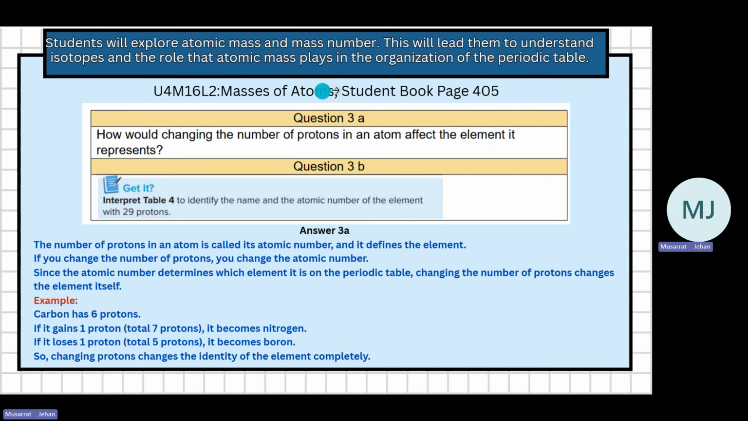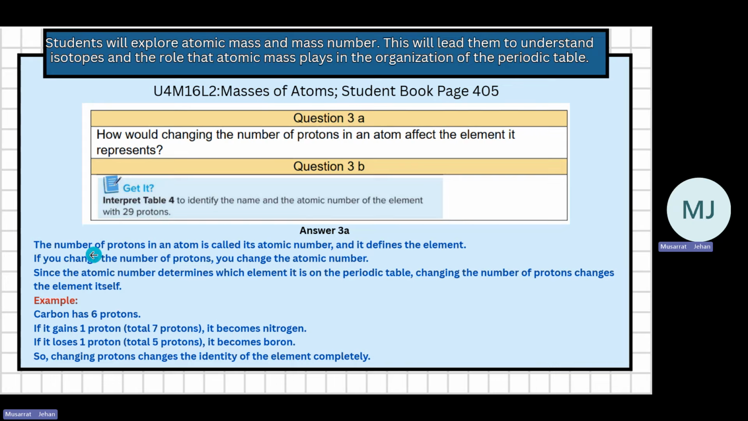Next question comes from Masses of Atoms, student book, page 405. How would changing the number of protons in an atom affect the element it represents? Interpret table 4 to identify the name and atomic number of an element. You know that the atomic number is always equal to the number of protons. Every element has a fixed number of protons. We cannot change it. If the number of protons is changed, we will also change the element. So if there are 6 protons in carbon and we remove 1 proton and make it 5 protons, carbon will not remain carbon, it will change.